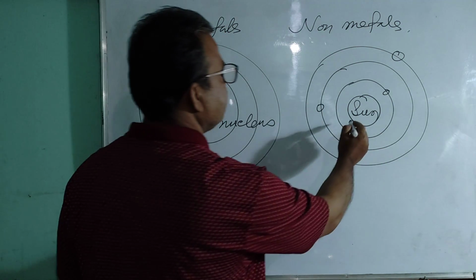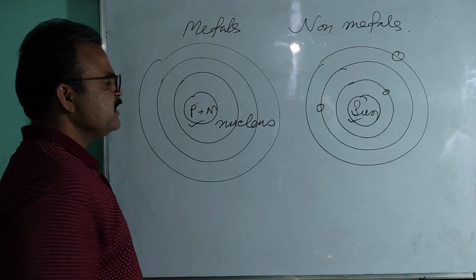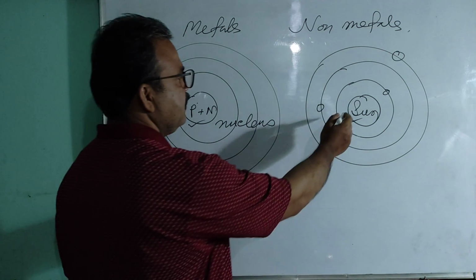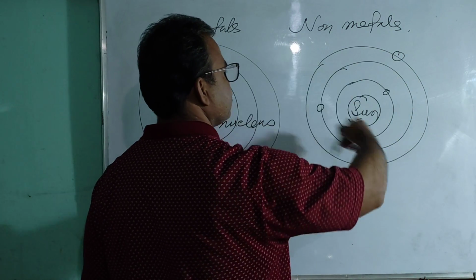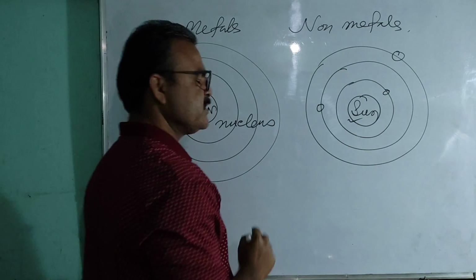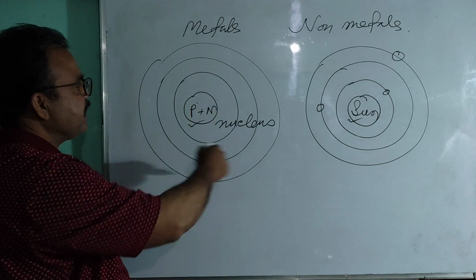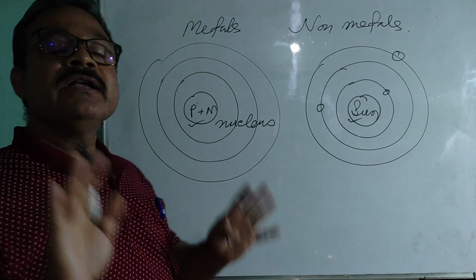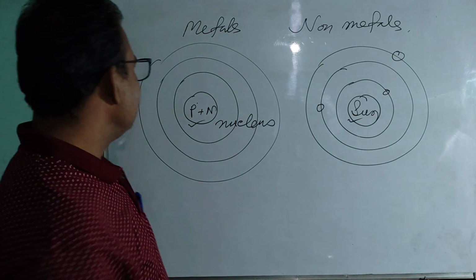In our solar system, there is the sun at the center; in an atom, there is the nucleus at the center. In the solar system, the planets revolve around the sun in different orbits, and similarly, in an atom, the electrons revolve around the nucleus in different orbits or energy levels.